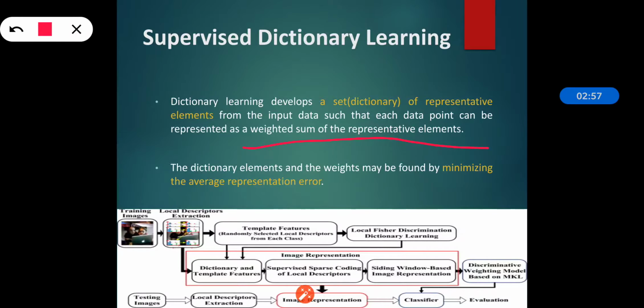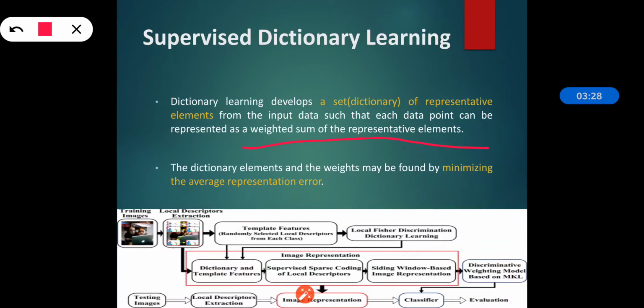We can see in the example that the diagram is the supervised dictionary diagram. It exploits both the structure of the input data and the labels for optimizing the dictionary elements. Means the supervised dictionary learning technique applies dictionary learning, suppose on a classification problem, by jointly optimizing the dictionary elements as well as the weights for representation of data points.